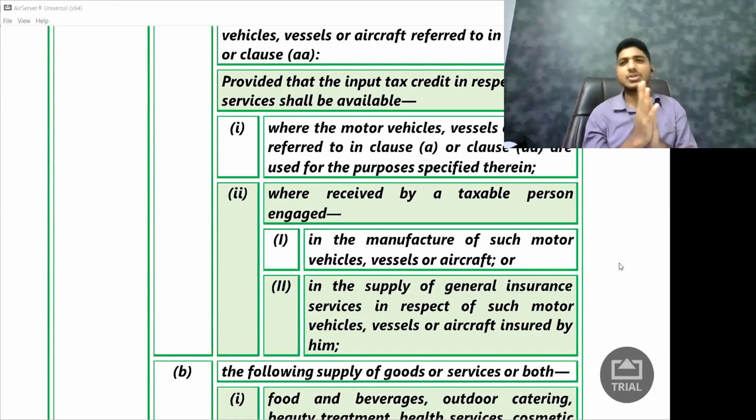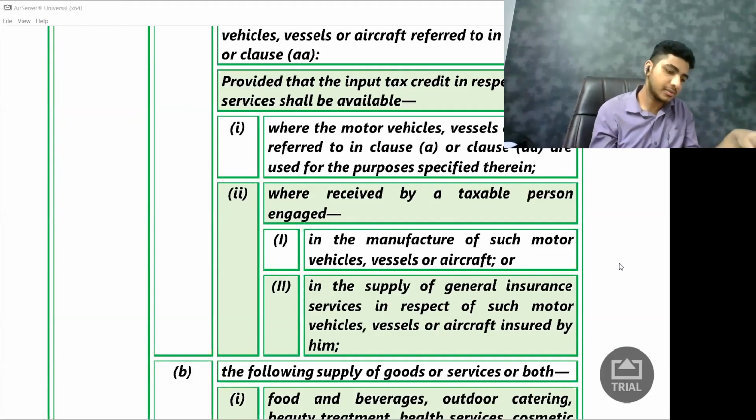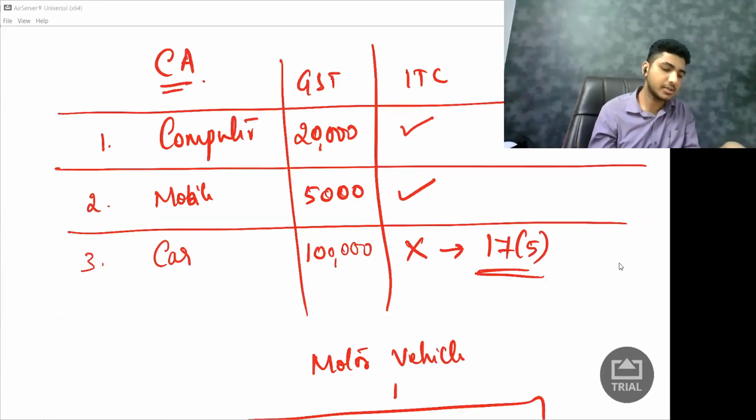So what is this reinsurance concept? Very simple. And moreover, you learn it in your audit chapter. But let me explain it to you. See, what is this reinsurance? Reinsurance means, let me give it simply this way. I'll give an example to you. You will understand it.